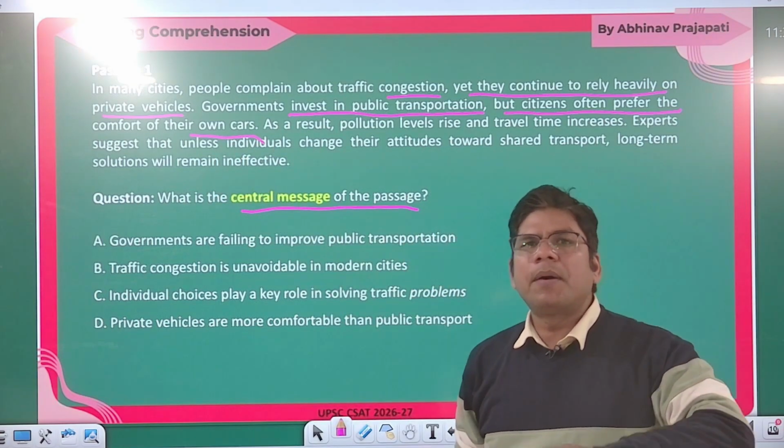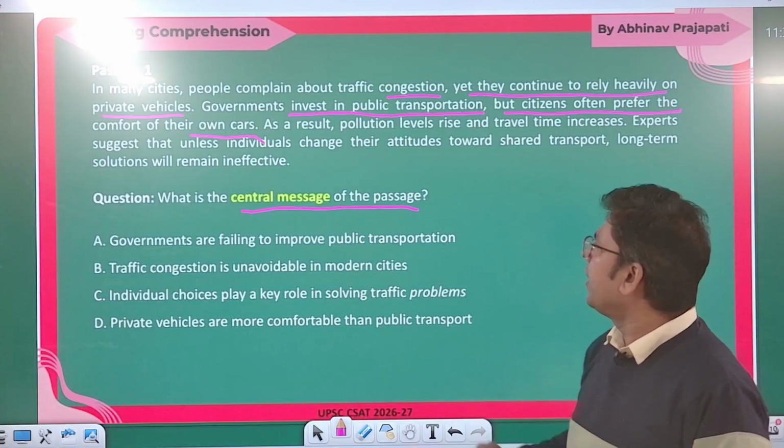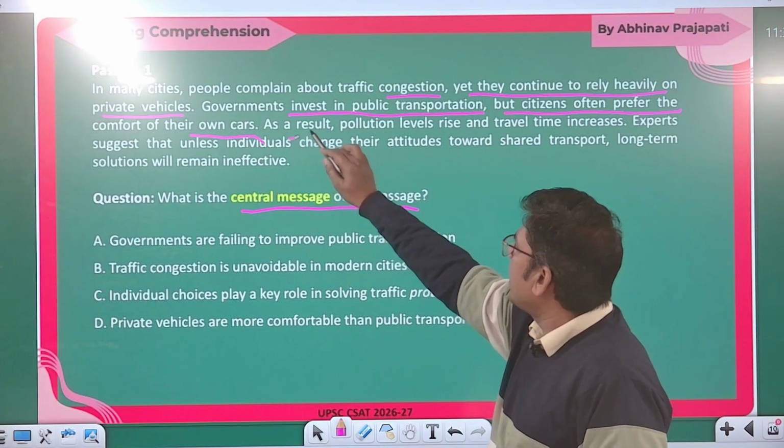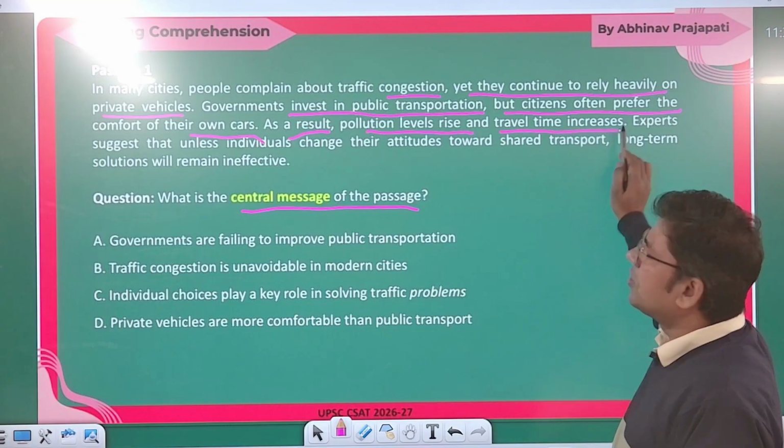There are public transport vehicles also, but people prefer their own vehicle for travel. As a result, pollution levels rise and travel time increases.